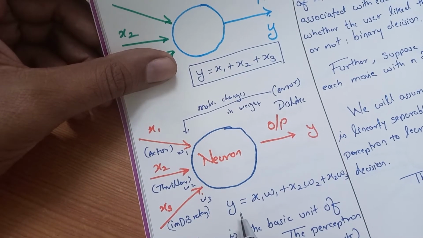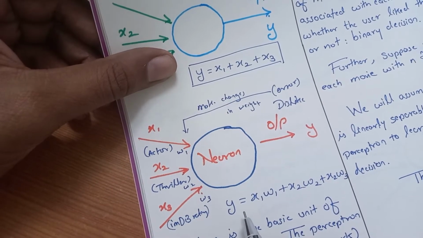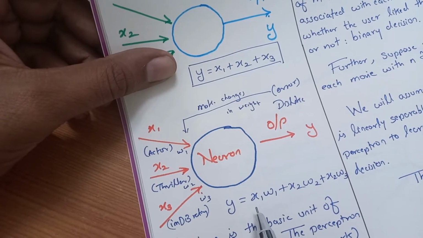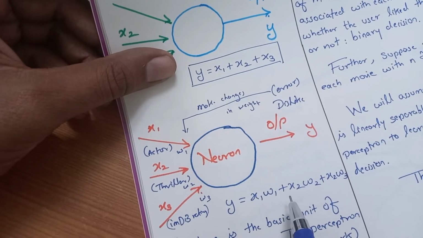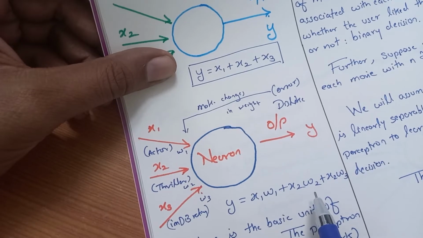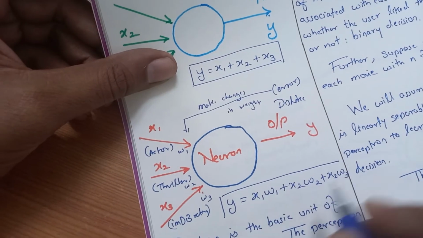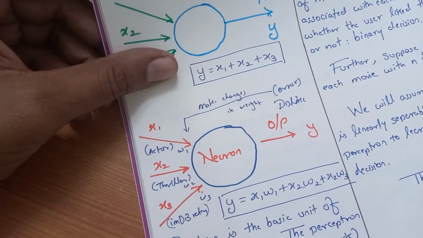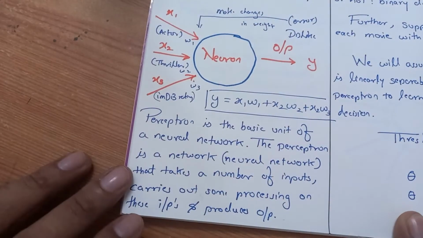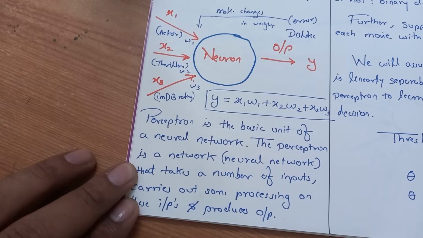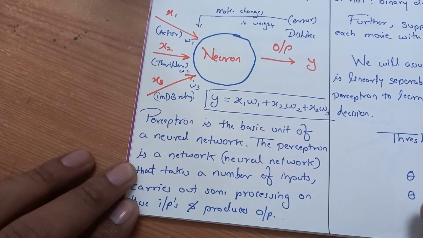When we go for the output, you have to calculate based on the features, but the weights also have to be considered. So what does the perceptron say? The perceptron is a basic unit of a neural network.